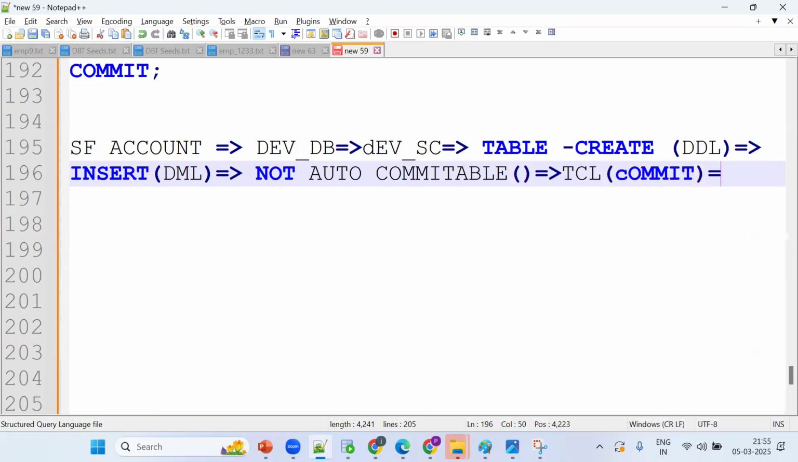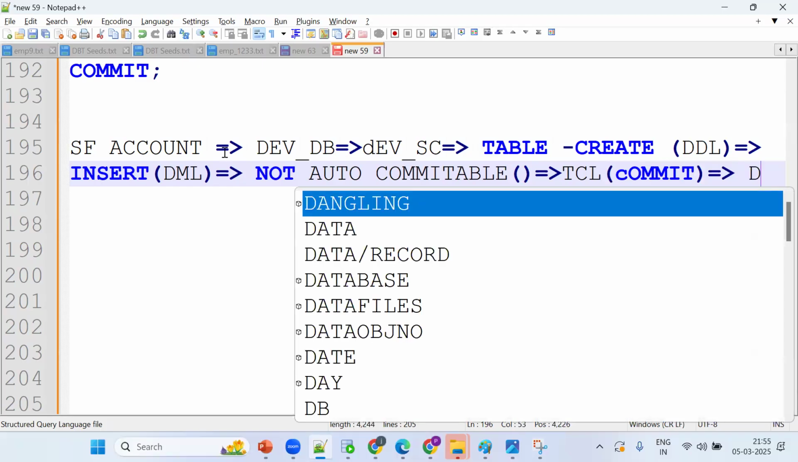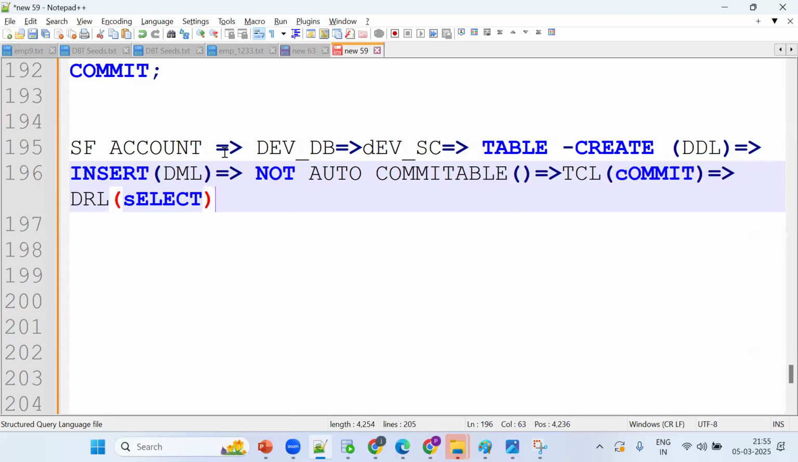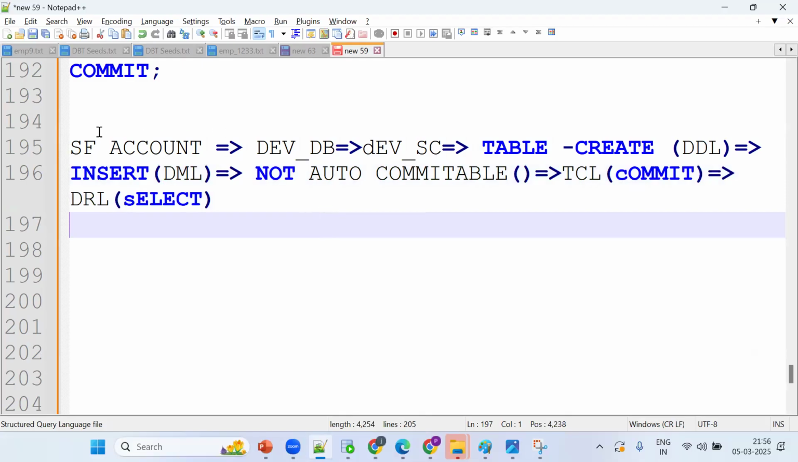Now the question is, how to see the data? By using DRL, that is the SELECT statement. So see, this is the way. First creating with DDL, then DML, TCL and DRL. But before that, what happened?